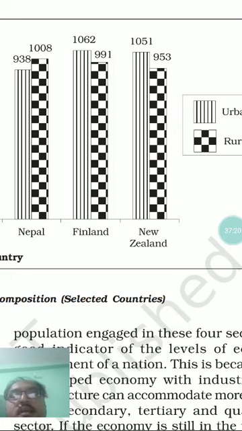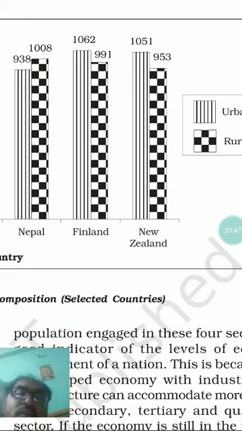What is there? In the urban area there are more females compared to males. In the case of Finland there are 1062 females compared to males in the urban area, whereas the picture is just reverse or negative in the rural area of the same developed country, Finland. There you will find fewer females compared to males in rural Finland.